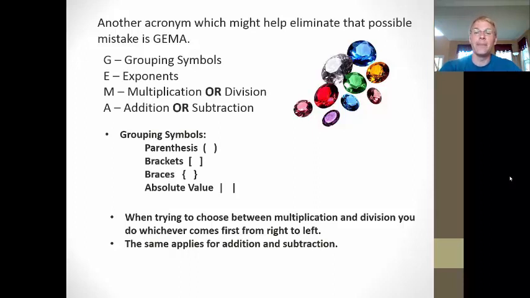We're going to look at some examples in a little bit here that really highlight this difference between GEMMA and PEMDAS. So if you have some questions now, don't worry. We'll get there and we'll look at some examples.